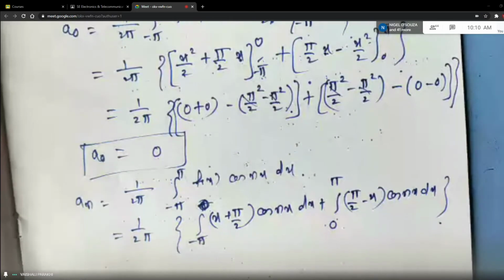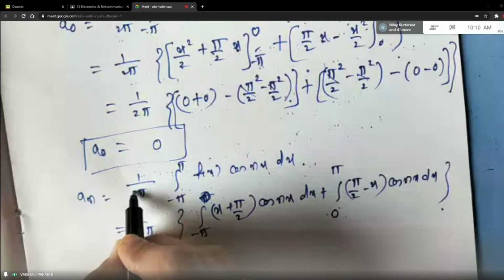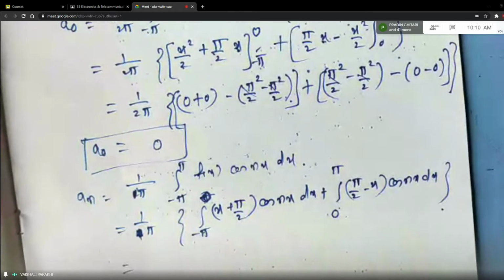Ma'am, yes, it is 1 upon pi, the 2 is not there for an. 1 by pi. Correct, correct. Doing the same mistake again and again. It has to be 1 by pi. Correct.